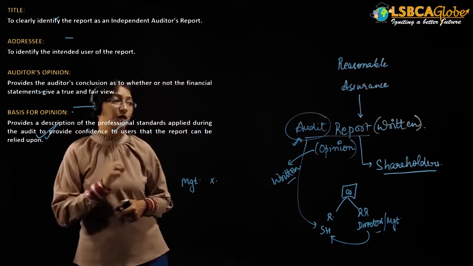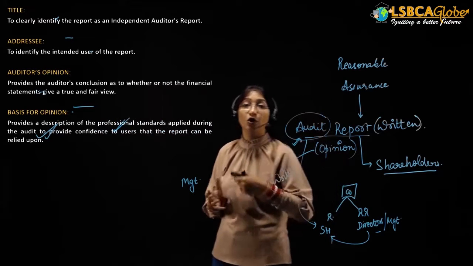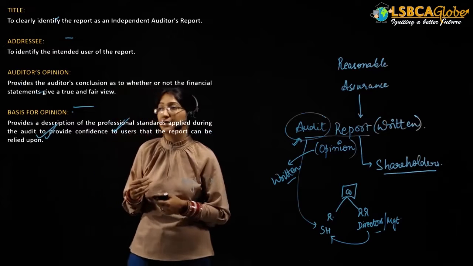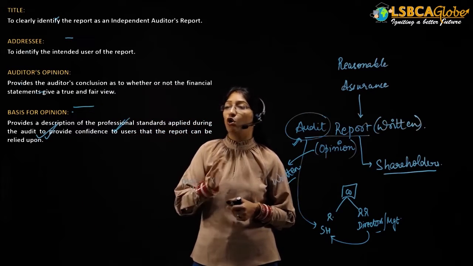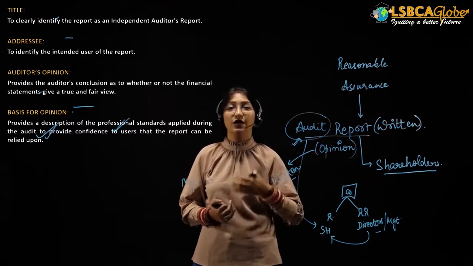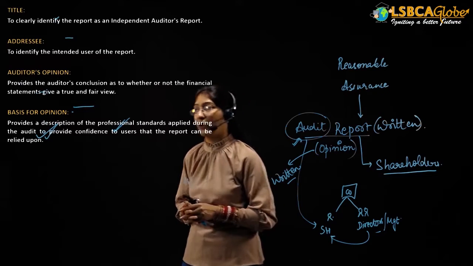Then, auditor's opinion. We know that the auditor is providing this report because he wants to provide his opinion. That is why the auditor's opinion paragraph is a must. It provides the auditor's conclusion as to whether or not the financial statements give a true and fair view. The auditor will state his opinion in this paragraph.